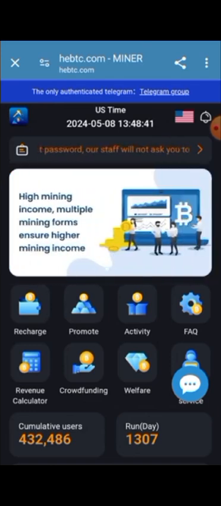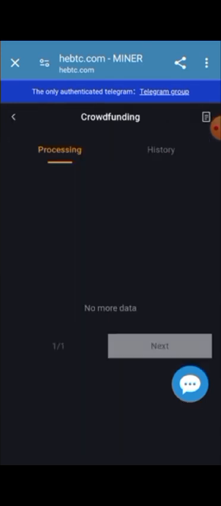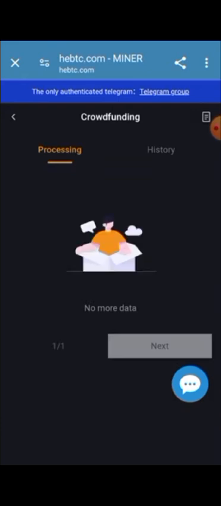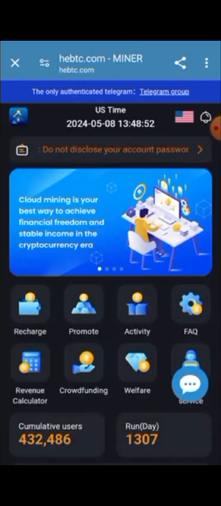Crowdfunding is available. You can check the crowdfunding, with processing and history available, and all crowdfunding details are shown here. Guys, now the welfare option. Click this.